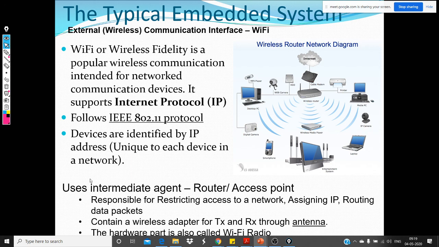And then you also have an intermediate agent. There is one intermediate agent called a router or an access point that is responsible for controlling the entire network. Okay, so if you see in this particular diagram, this figure, we have this wireless router, and of course we have seen all this, right? So now this is how typically the Wi-Fi works.